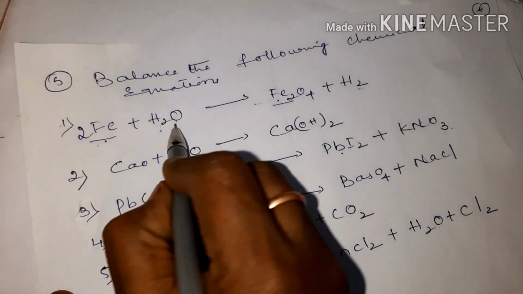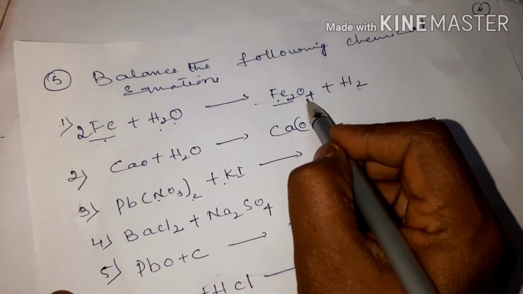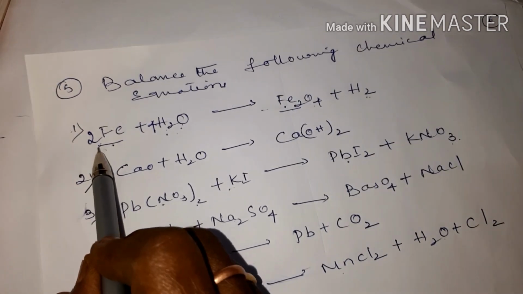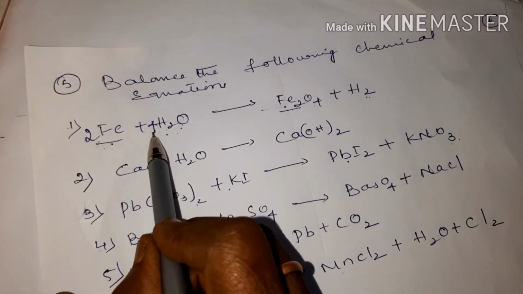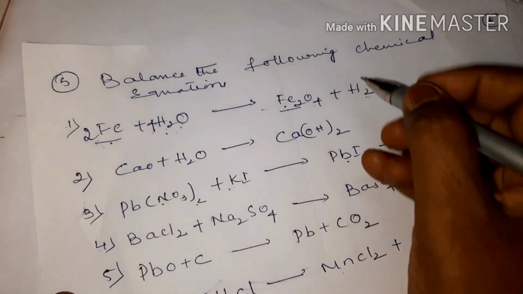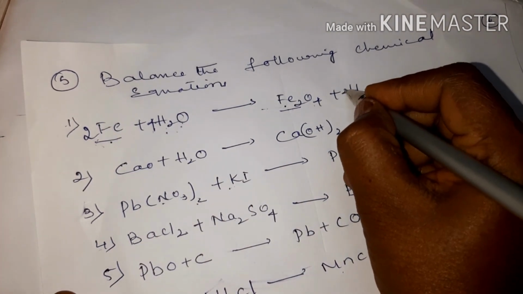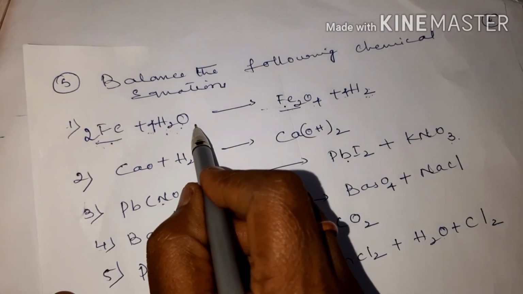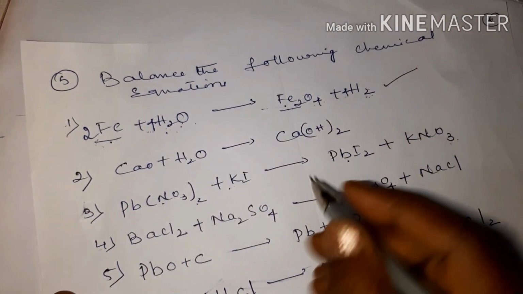Okay, 2, 2. How many atoms of oxygen here? Here 4. So you make it 4. Now check once again. F is 2. Here 2. Hydrogen is 4, 2 twos are 8. Here only 2, so add 4 here. 4 twos are 8, 4 twos are 8. How many atoms of oxygen? 4. Here 4. Equation is balanced.